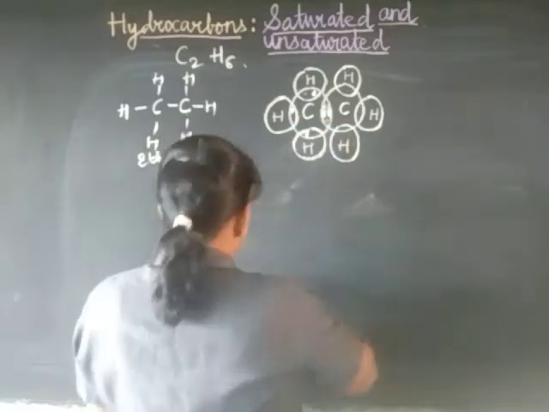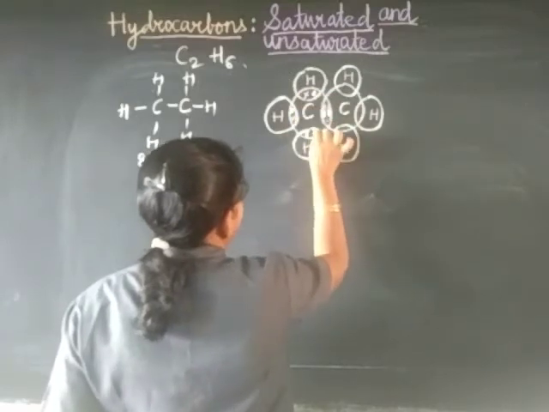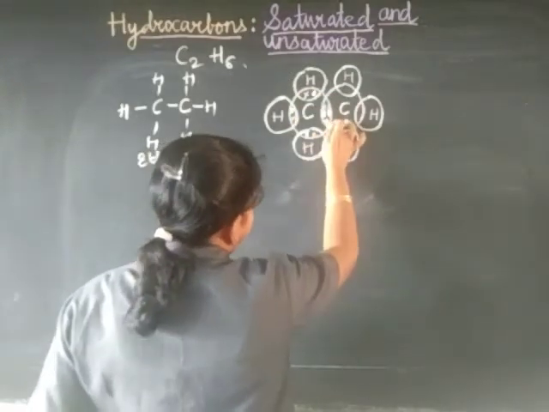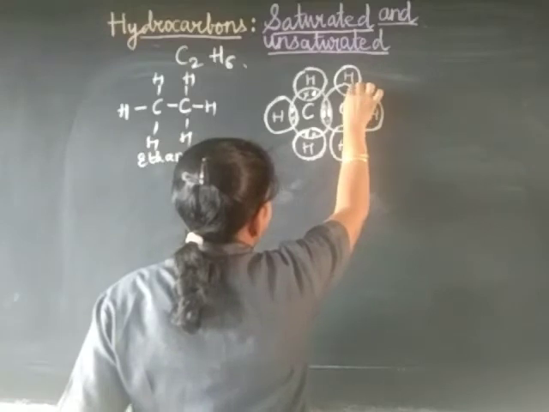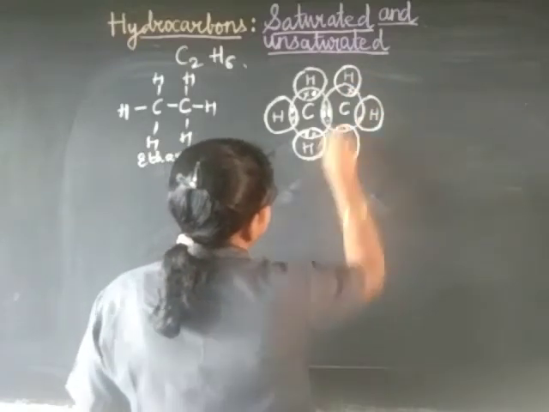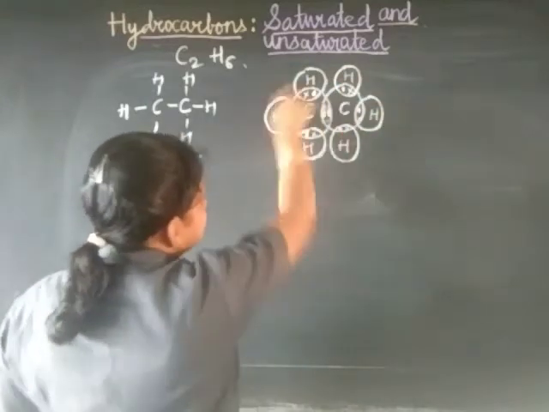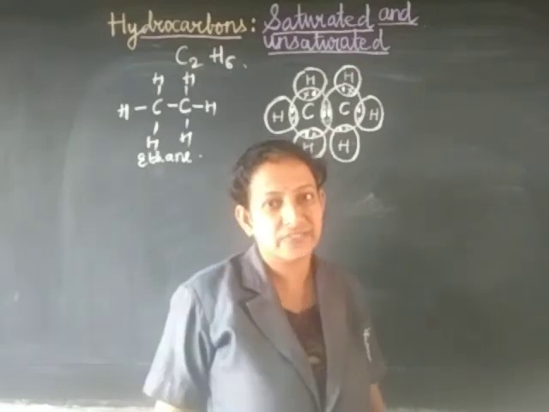So this is ready. Now here we just have to draw the cross, the cross of the hydrogen. Here there is no hydrogen. This side is the hydrogen. So draw a cross here, and a cross here, and dots of this carbon here, like this, like this, like this. So this is the complete electron dot structure of ethane.